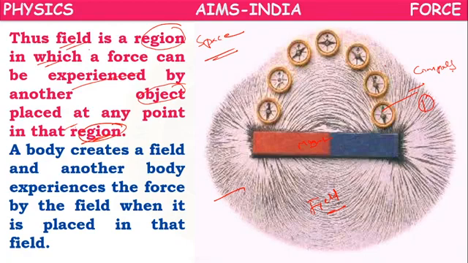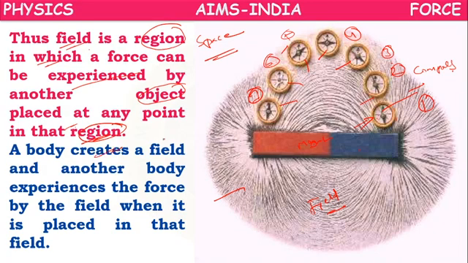And we are placing it at different places. First place, second place, third place, fourth place, fifth place, sixth position, seventh position. Like that, we are keeping the compass in different positions. At every point, the compass will be affected by this magnet or by this magnetic field. Here it behaves in one way, here its deflection is this way. The deflection of the needle is different in different positions.